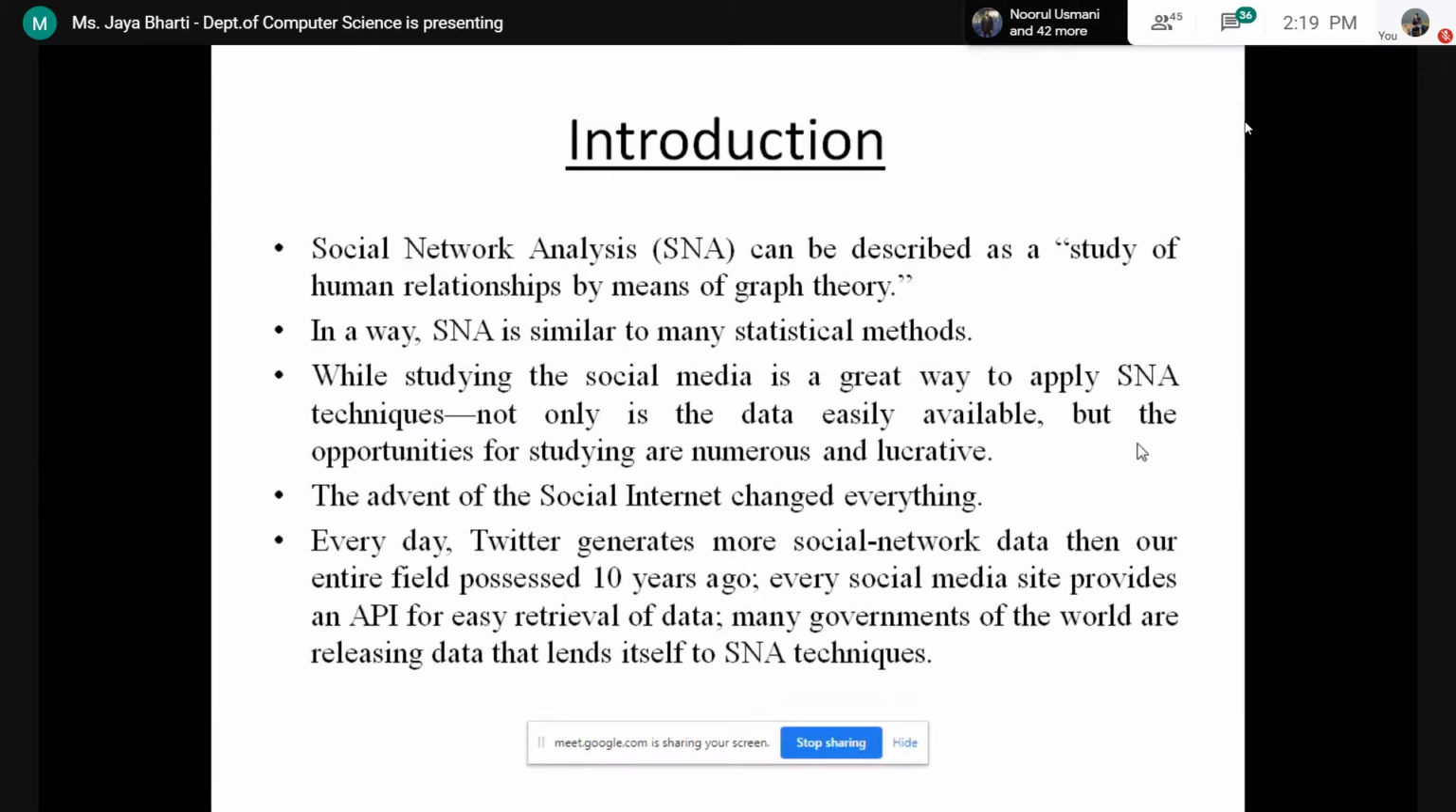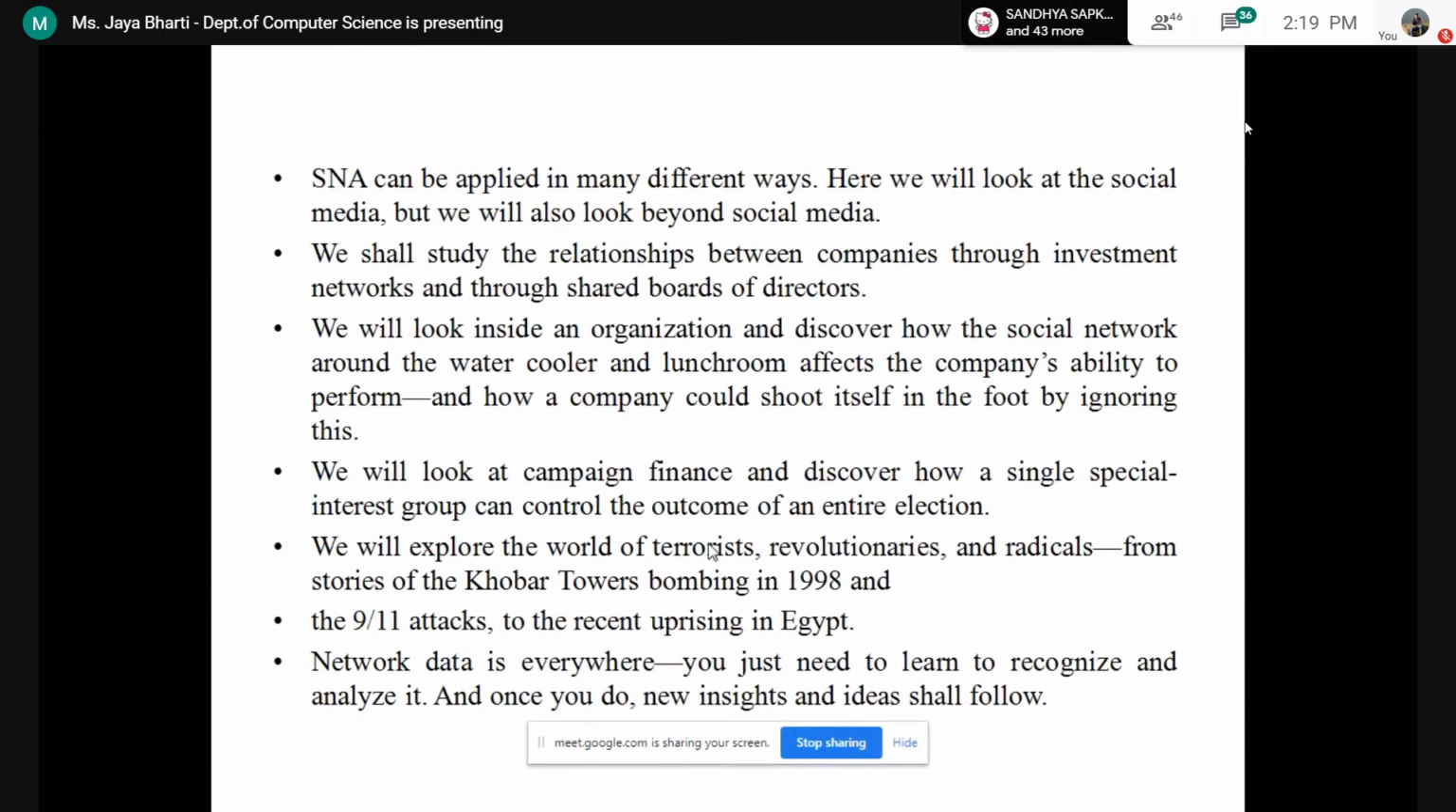Every social media site provides an API for easy retrieval of data, and many governments of the world are releasing data that lends itself to SNA techniques. So it is saying that many governments are also using SNA techniques to retrieve data from the many social media sites, by using their APIs. Then SNA can be applied in many different ways.